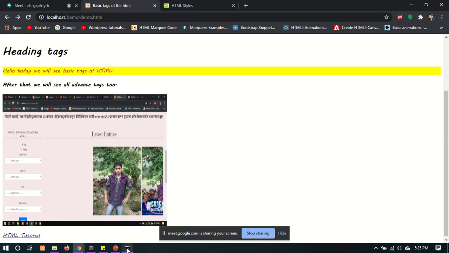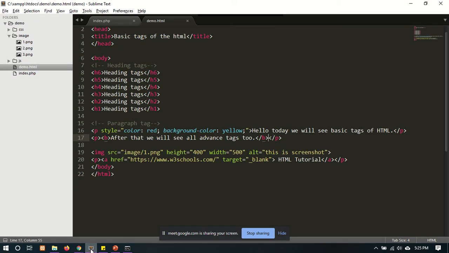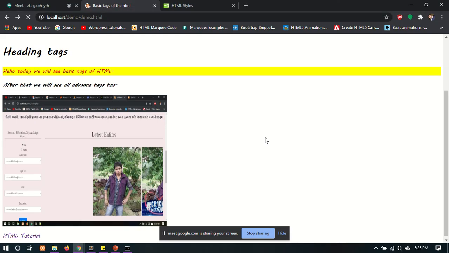Next is the I tag. I is used to make your text italic. If we use I here, then it will make your text italic. See, this is the italic.